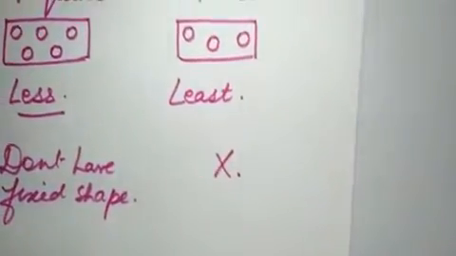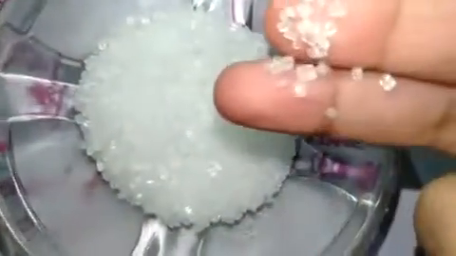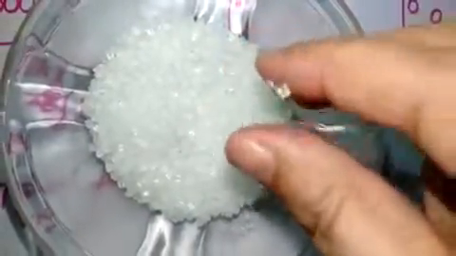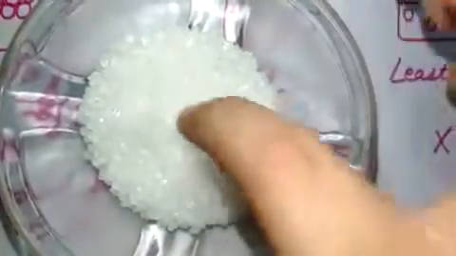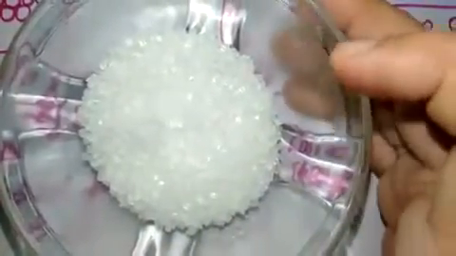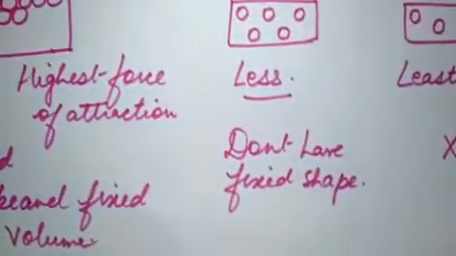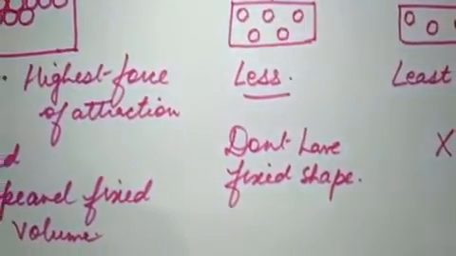Let us see. These are sugar crystals, and these sugar crystals have a fixed shape. These cubes of sugar have a fixed shape, and we can't change the shape of these sugar crystals unless we apply a lot of force on them. So they have fixed shape and fixed volume.